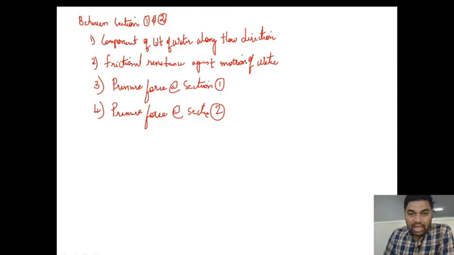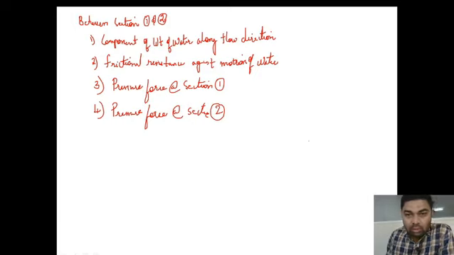So, as the depth of the channel at section 1 and section 2 remains the same, the pressure force which is acting at section 1 and the pressure force which is acting at section 2 are of the same value, and they are opposite in direction, hence they cancel each other.